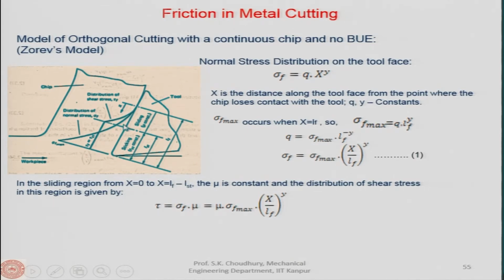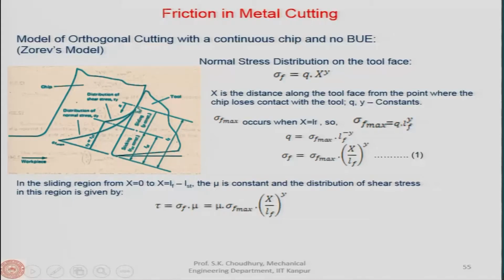So, as we have already discussed, in the sliding zone mu remains constant, F by N is constant, like in the case of sliding friction. But in the sticking zone this is no more valid, because there is very high normal pressure, and F by N is not constant, and therefore F is not proportional to N, mu is not constant. Okay. So, these are the two zones, one is the sticking zone, another is the sliding zone. This is the tool.